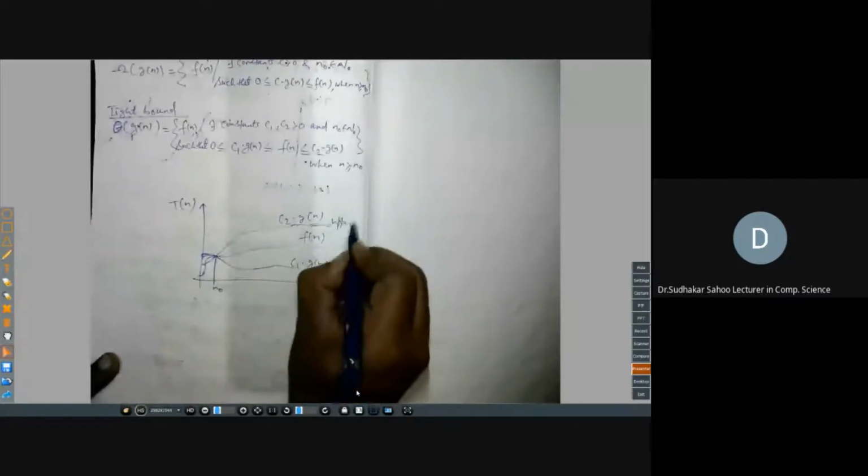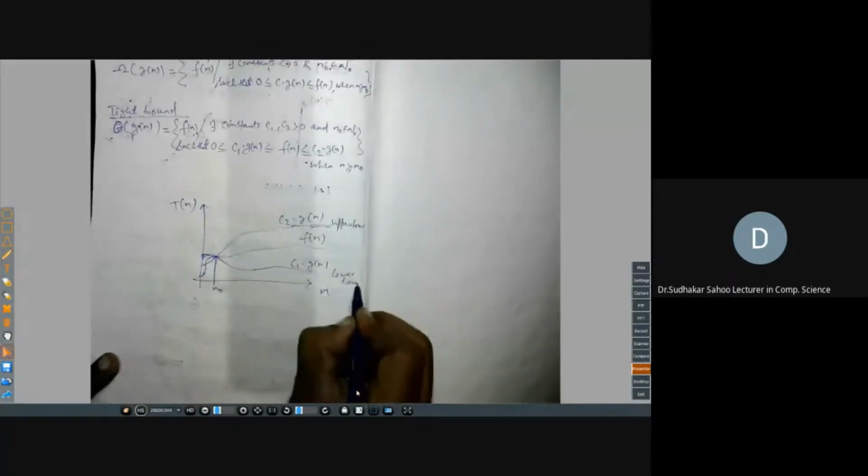Or you can also say, in some other language, f of n is bounded below by g of n. Like here also you can say g of n is bounded above by f of n. That also you can say. Similarly, here you can say f of n is bounded below. So here this is the upper bound, this is the lower bound. And theta is called tight bound, both upper and lower.